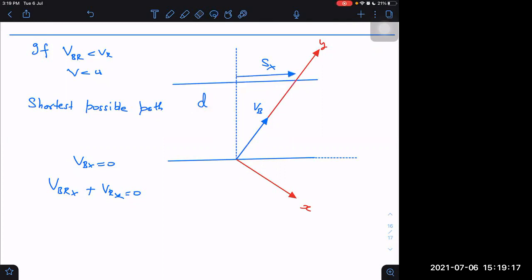I think I should ask the question in a different way. Not this. I should ask the question that if V is less than U, I think same only, right? That was right only. Find minimum drift. We want to find minimum drift. So can you guess how to find out minimum drift? How to find it out? Any idea?